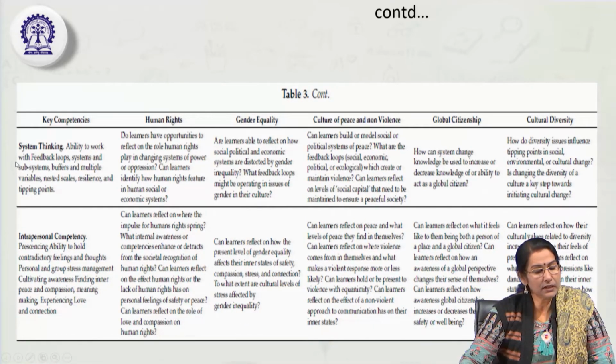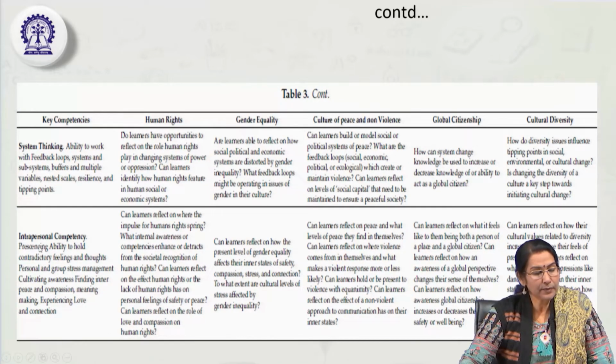Similarly, systems thinking, that means having an analysis from a holistic perspective, that is the ability to work with feedback loops, systems, simple systems and the multiple variables of a complex situation, and that requires immediate address, resilience, identifying the key points, etc. So, systems thinking is analyzing and thinking from a holistic perspective.